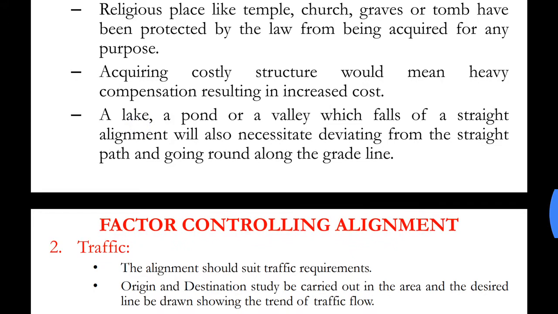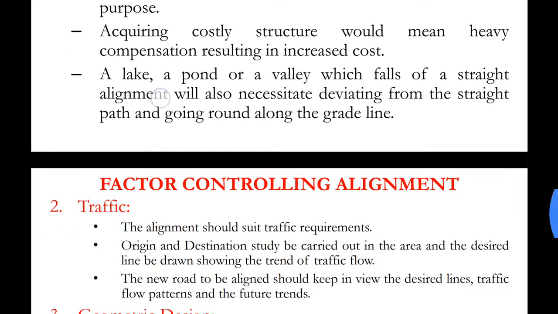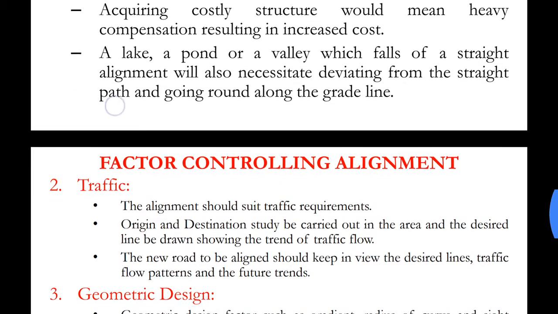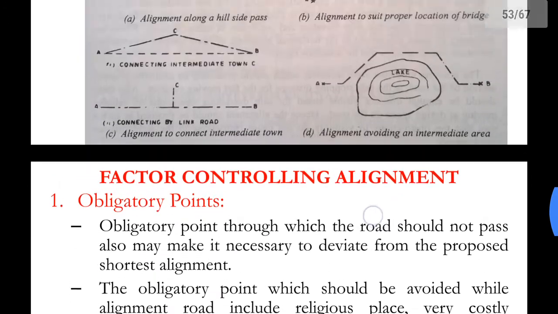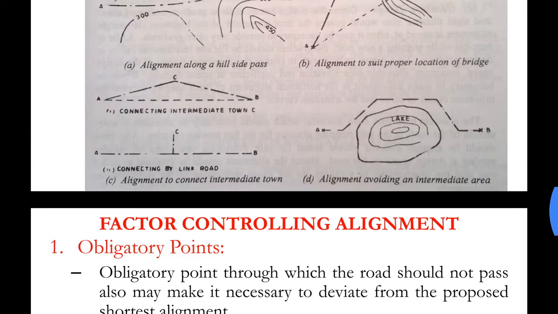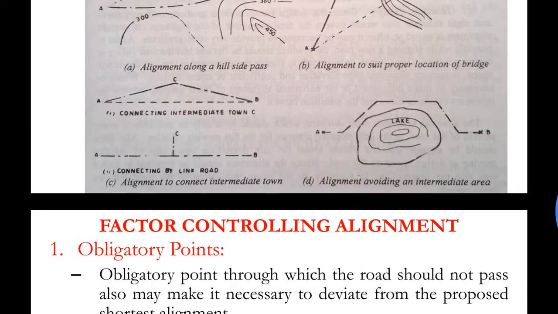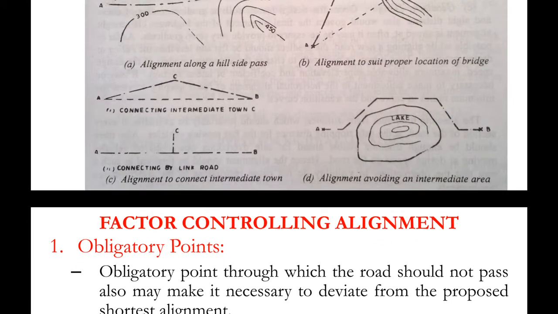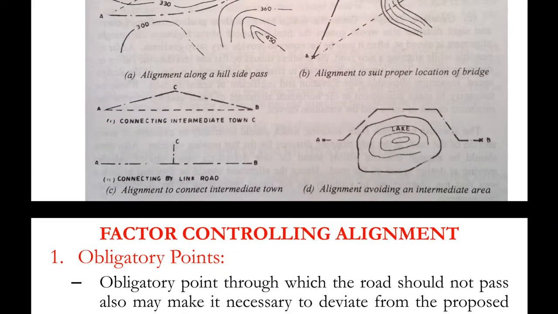A lake, a pond or a valley which falls off a straight alignment will also necessitate deviating from the straight path and going round along the grade line. If there's a river, or for example in this case a lake, constructing a straight alignment here would lead to excess cost in bridge construction. So a cheaper alternative would be to go round the lake.